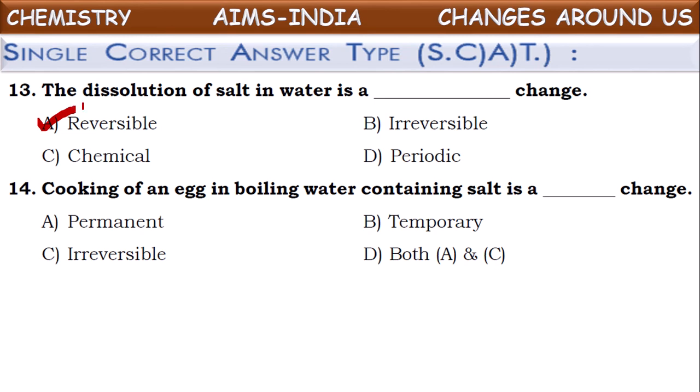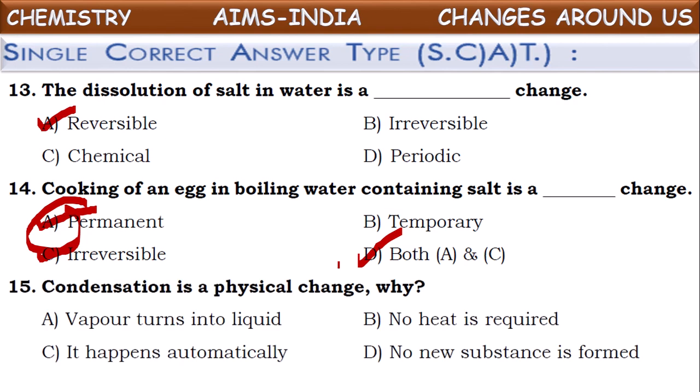So chemical changes are generally irreversible and permanent changes. So boiling of egg is a permanent change as well as an irreversible change. We cannot get back that original substance or raw egg taken initially. So as these two are the correct options, what will be the correct choice for this question? D. A and C are correct. So D is the correct option.